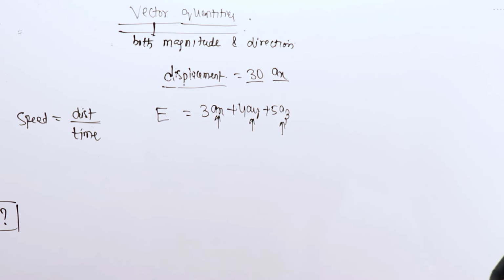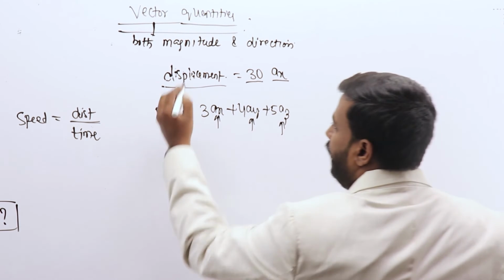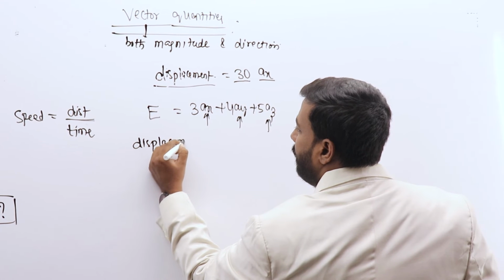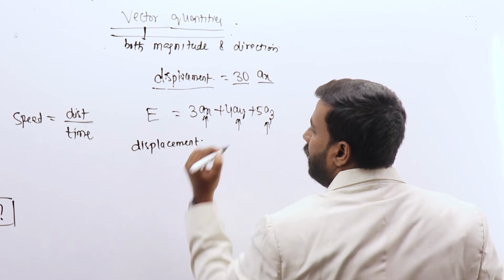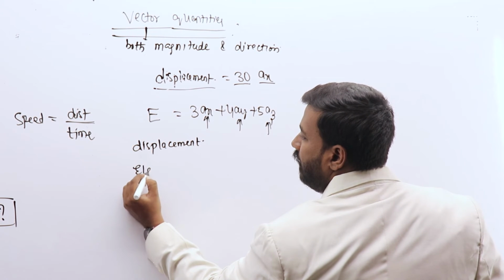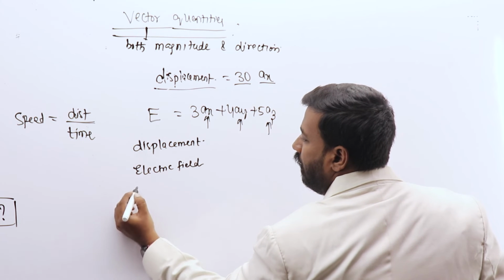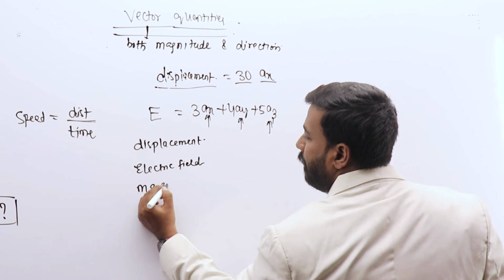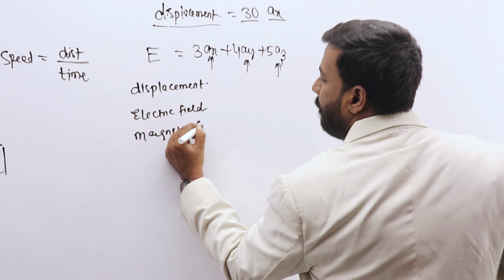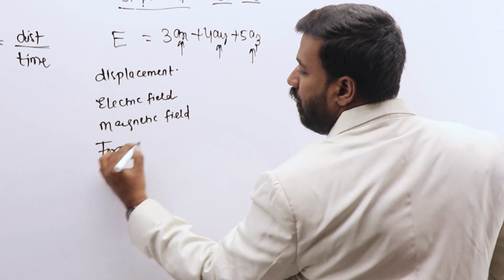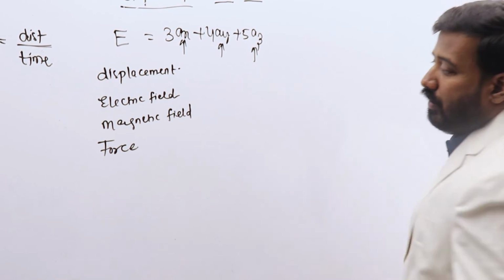Basic examples for vector quantities include, as I discussed previously, displacement, electric field, magnetic field, force. Force is also something which has direction.